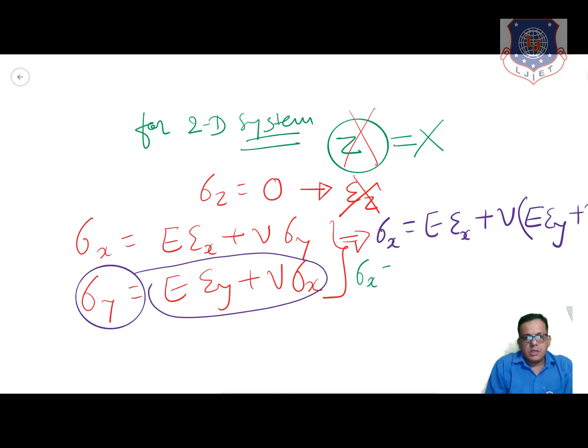Sigma x is equal to, so let us simplify more.